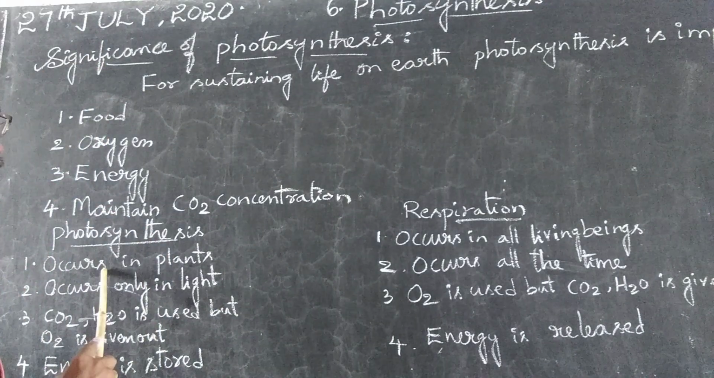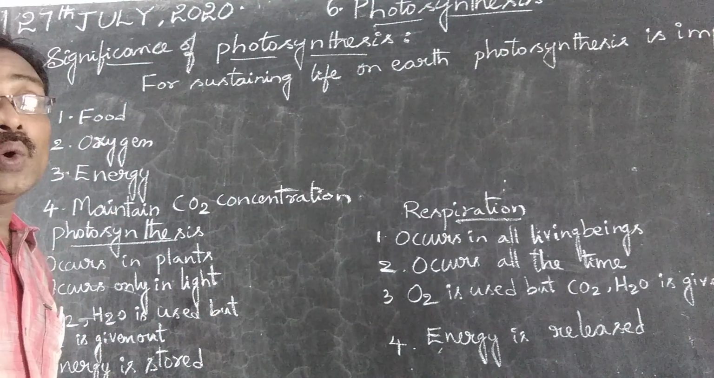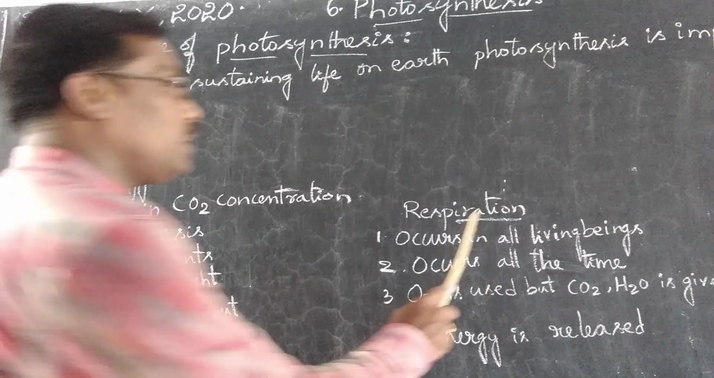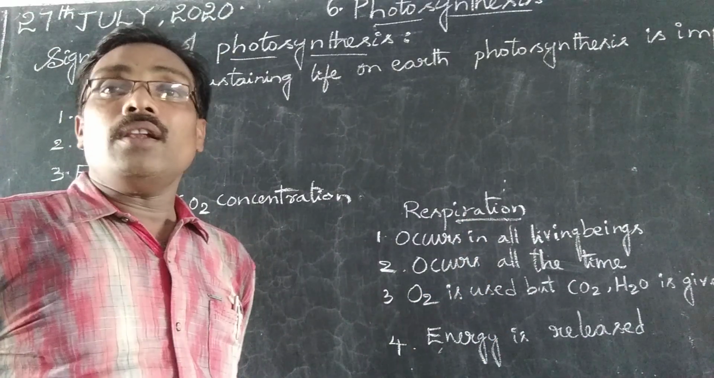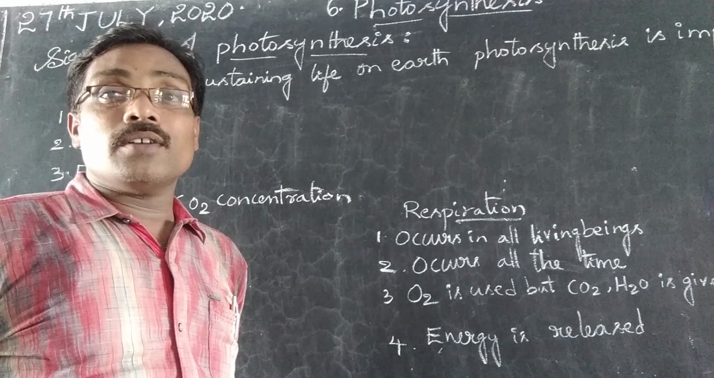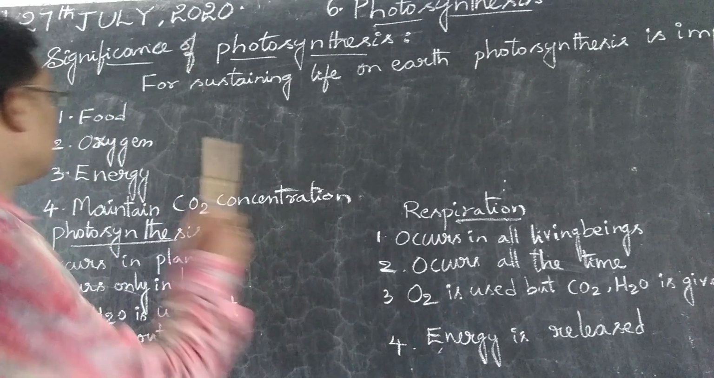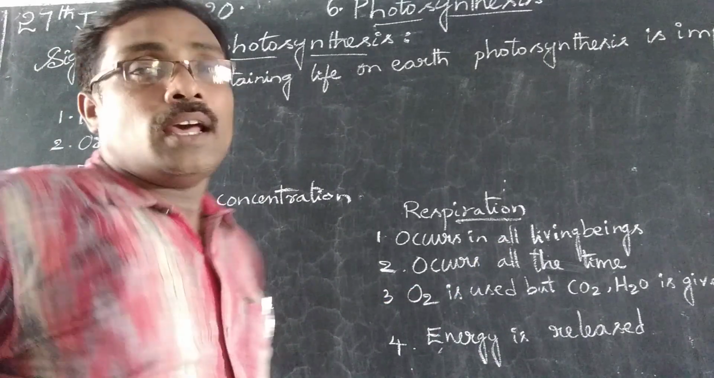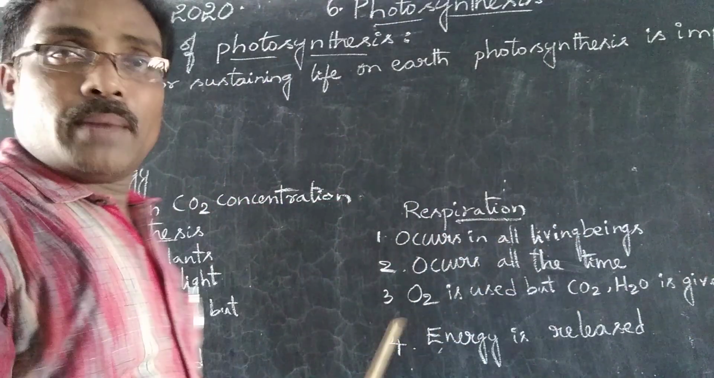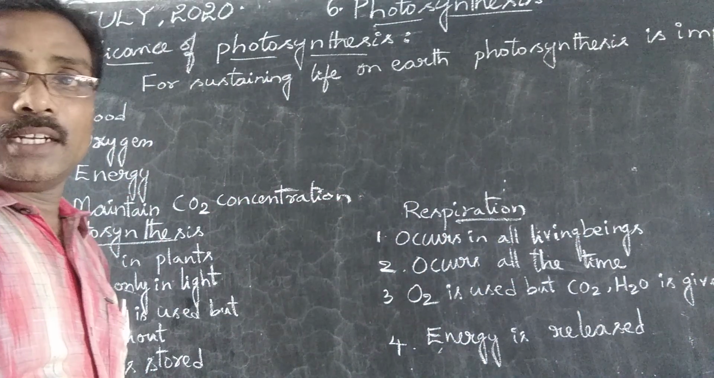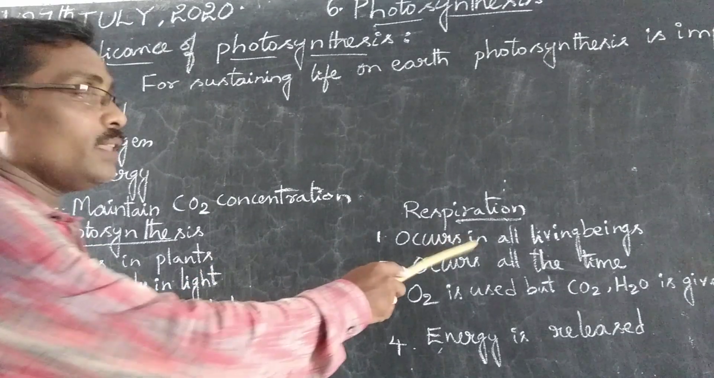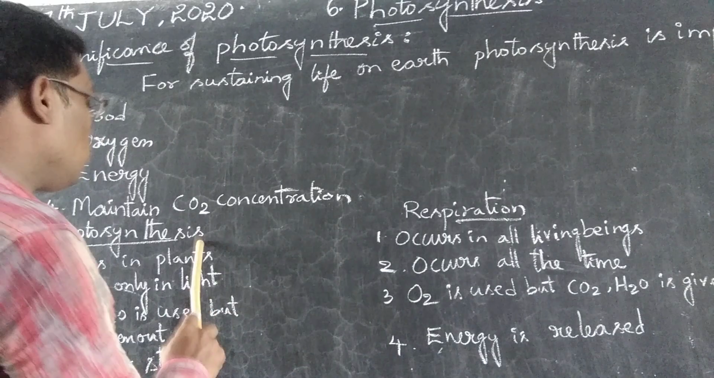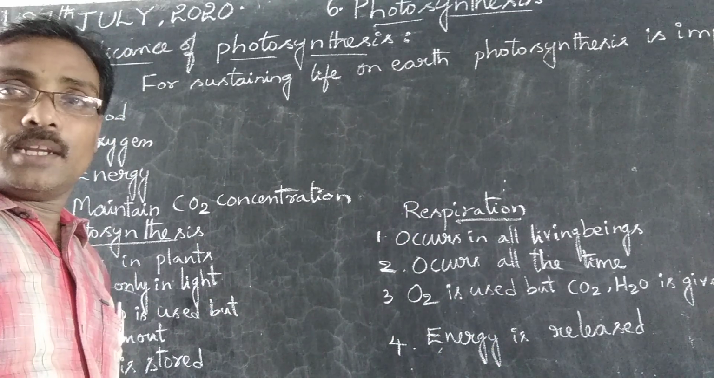First one, photosynthesis occurs only in plants, but respiration occurs in all living organisms. Why? Because by the process of photosynthesis we are getting oxygen. By respiring that oxygen, all the living organisms are living. That's why, by the first character, both are interdependent. Without photosynthesis there is no production of oxygen, and so there is no process of respiration. That's why photosynthesis and respiration are interdependent.